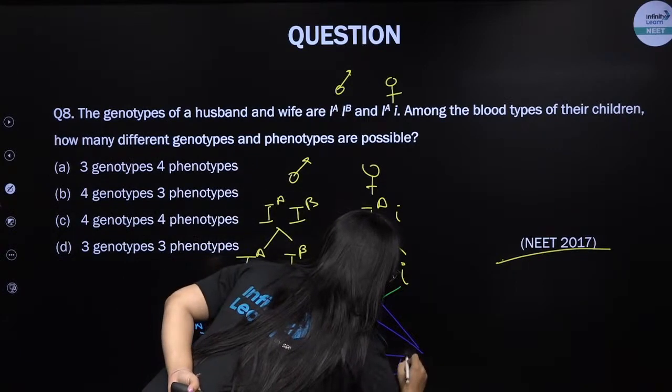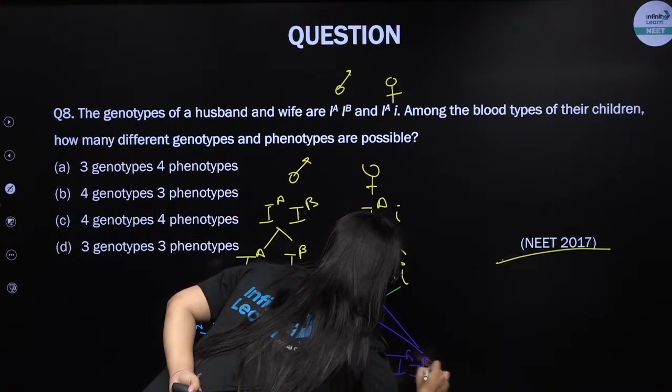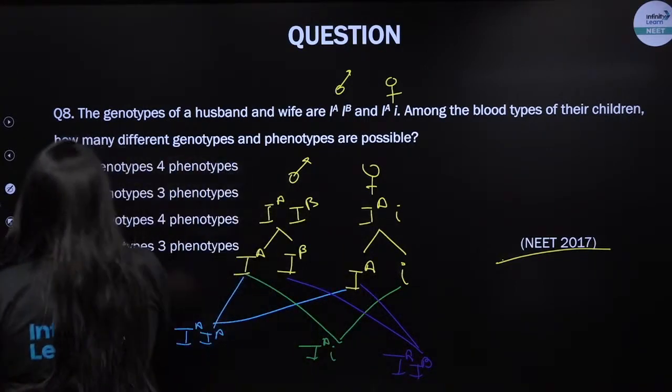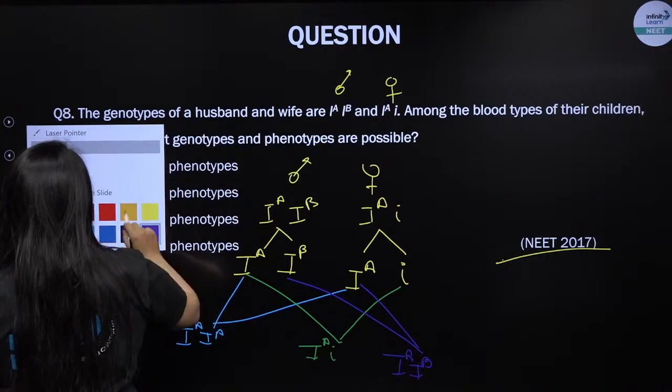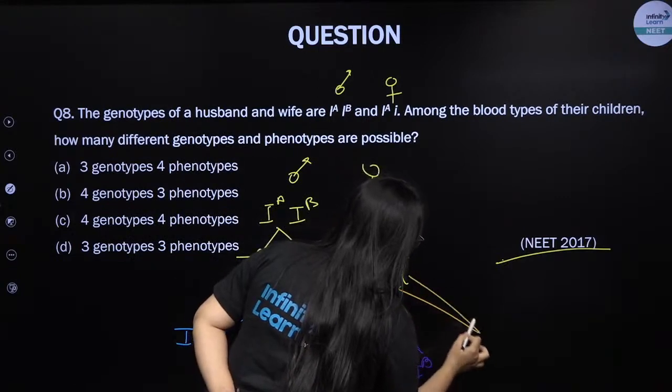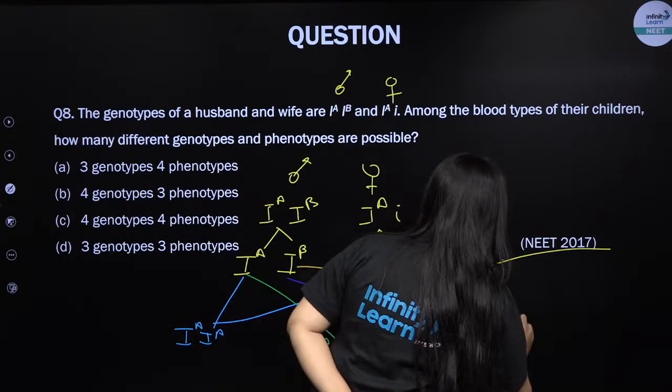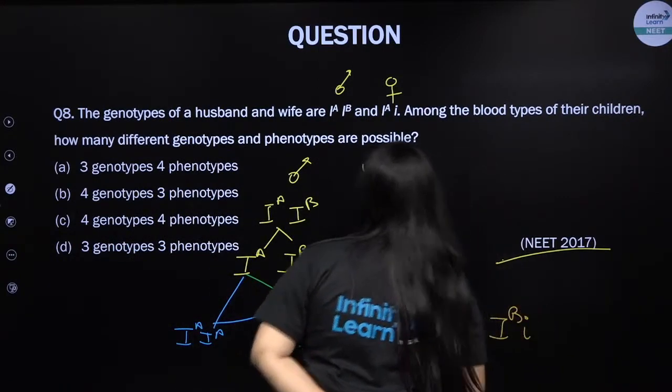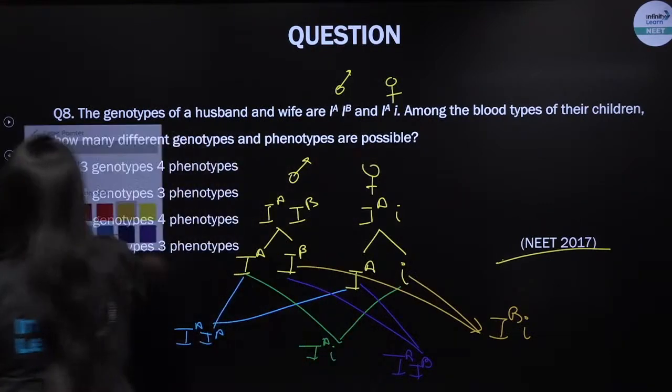This is going to be IA and IB. Right, kids? The next color I should choose is orange for IB and I. This is going to be IB and I. So what did you notice, my kid?